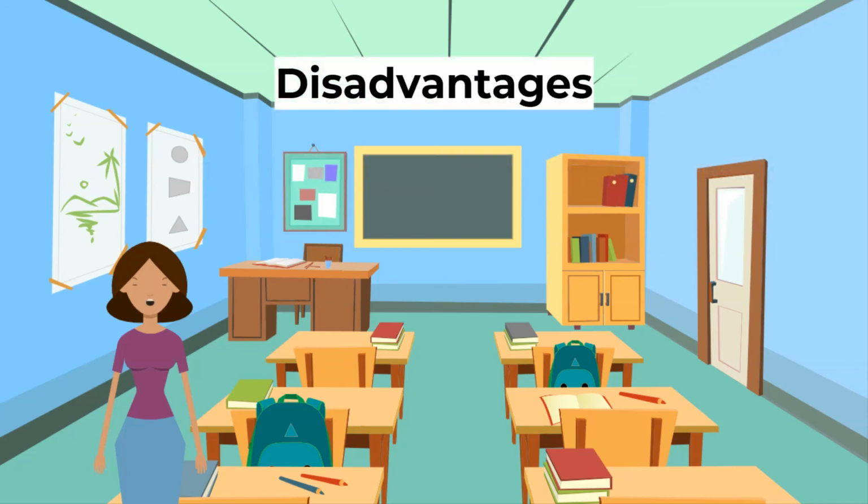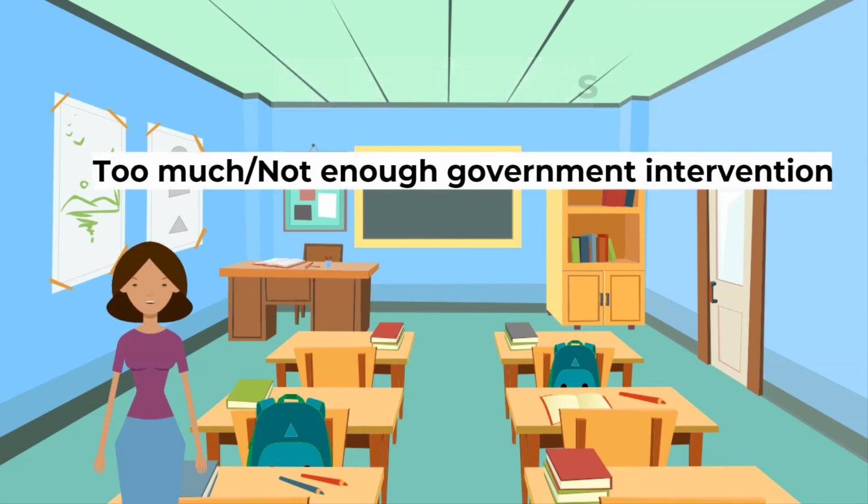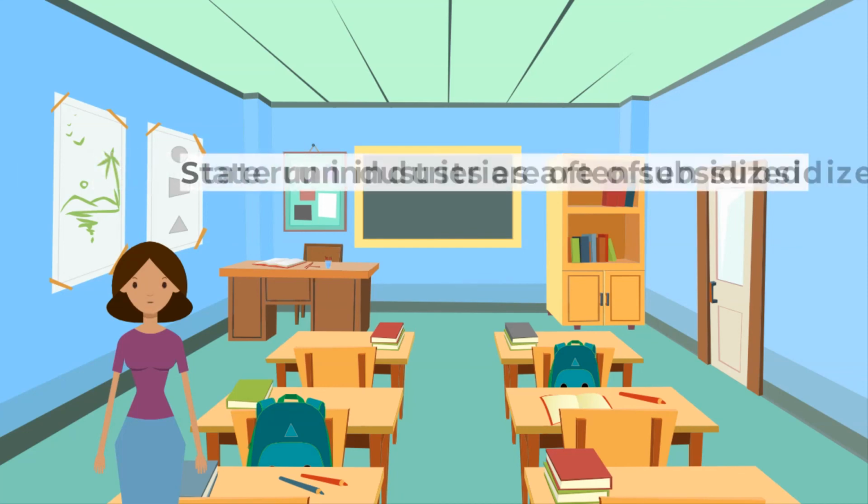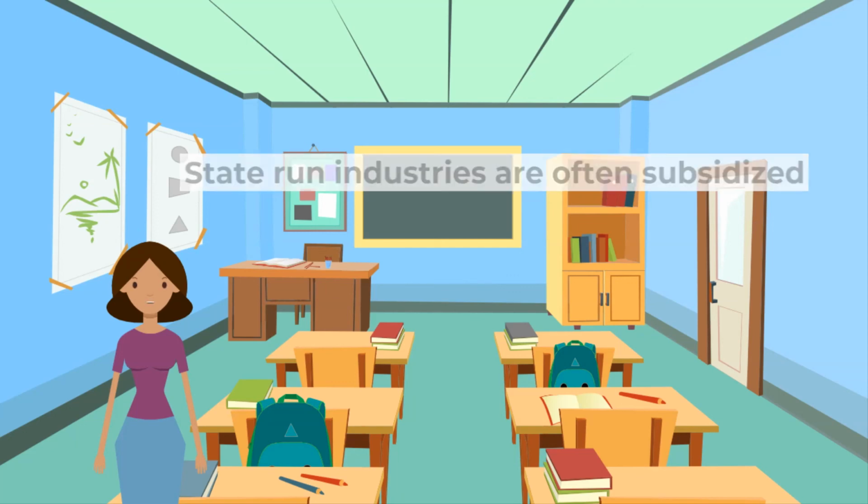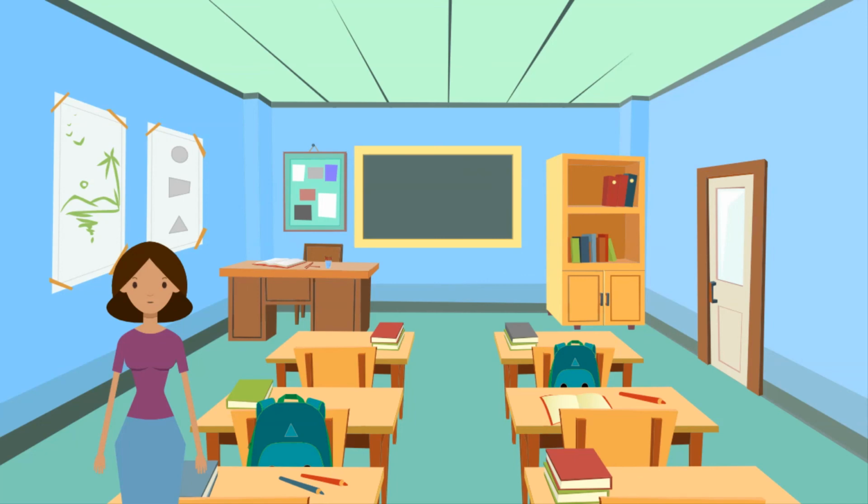Disadvantages of mixed economies are: there are criticisms from both sides arguing sometimes there is too much government intervention, and sometimes there isn't enough. A common problem is that the state-run industries are often subsidized by the government and run into large debts because they are uncompetitive.